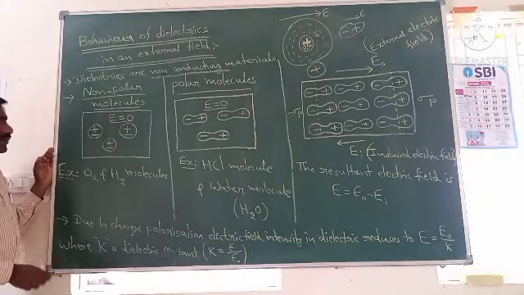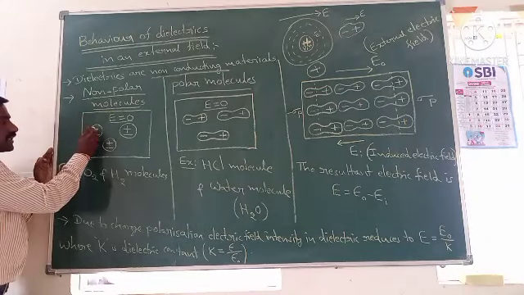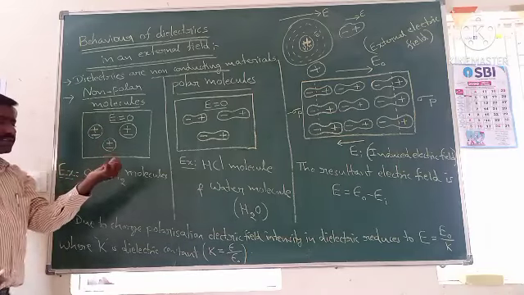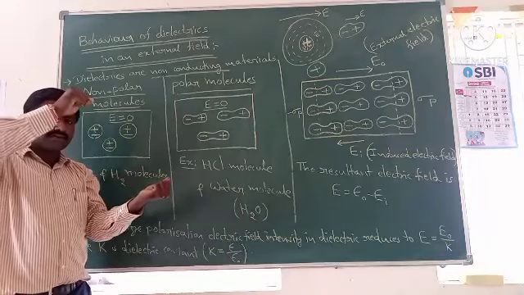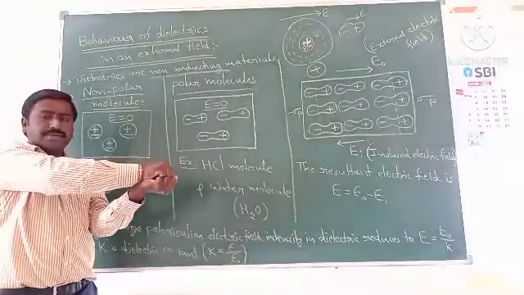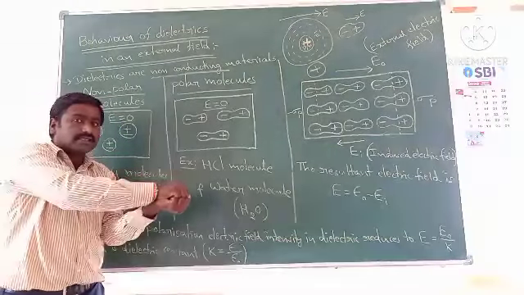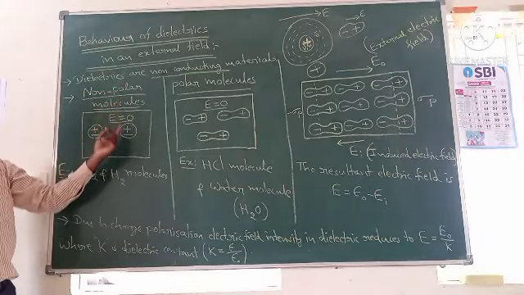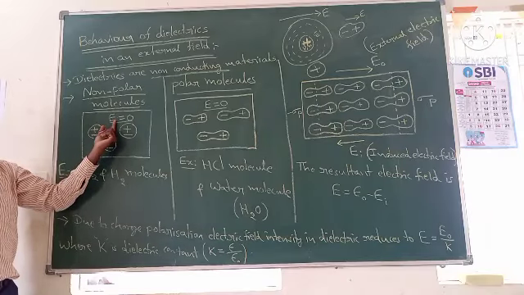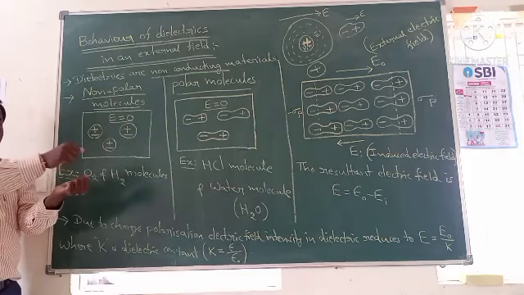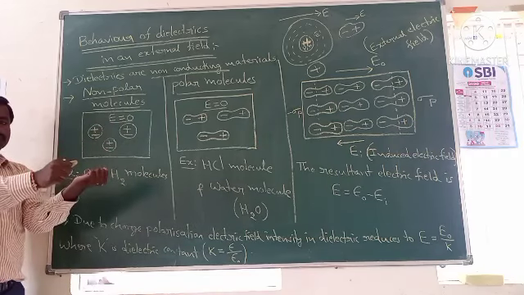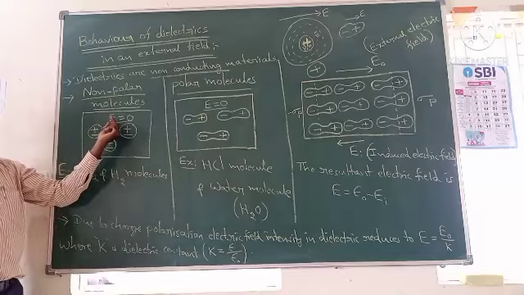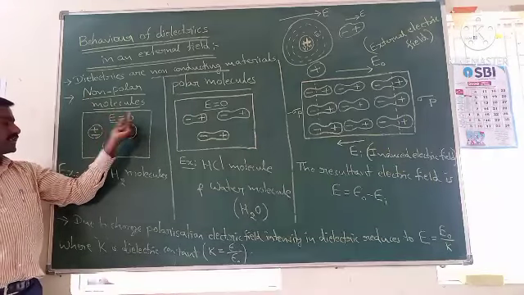In particular molecules, the center of positive charge and the center of negative charge both coincide at the same point. For example, this is the center of positive charge and this is the center of negative charge. Both coincide at the same point. That type of molecule is called a non-polar molecule. So in non-polar molecules, the electric field is zero, because both centers coincide at the same point, so the electric field intensity is zero.